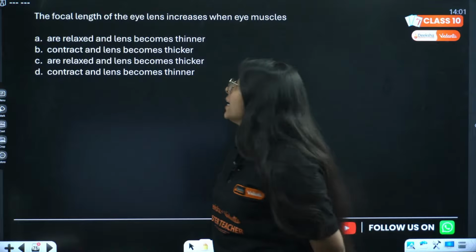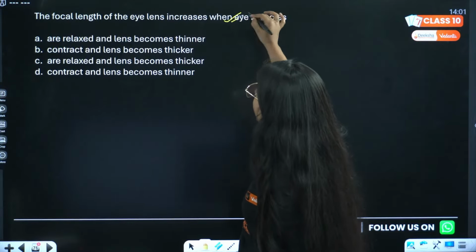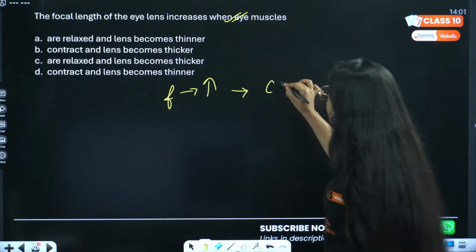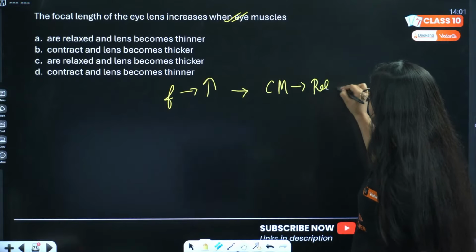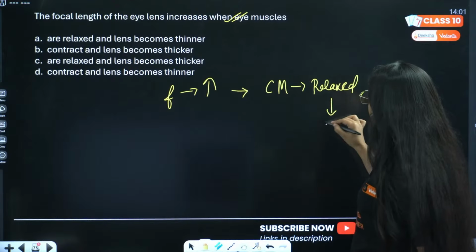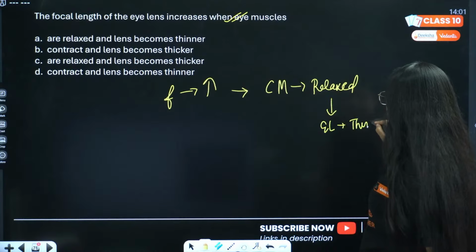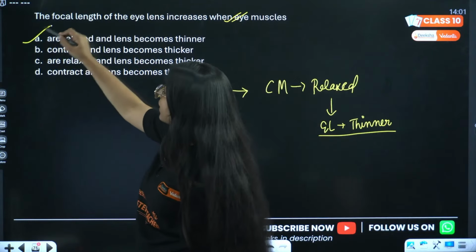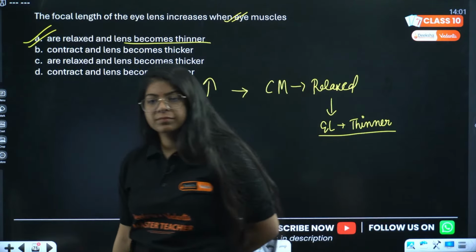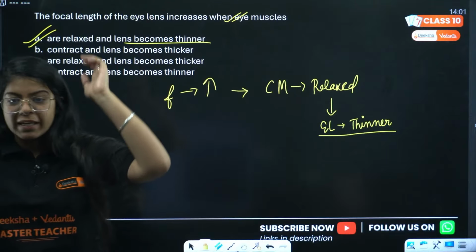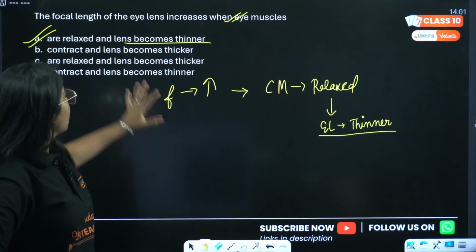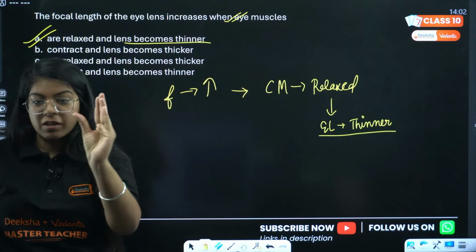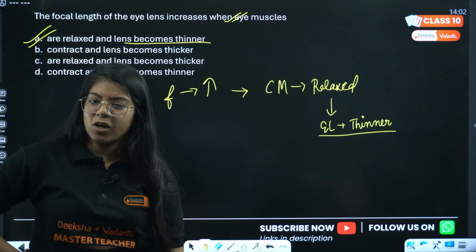A, ma'am. Yes, you are correct. We just study, right? Focal length of eye lens when increases, that means my ciliary muscles are relaxed, and the eye lens became thinner. No, it's not B, it's A. Focal length increases when muscles become relaxed and eye lens becomes thin. Done? Everyone? A option. Yes, very good, Rukmani.